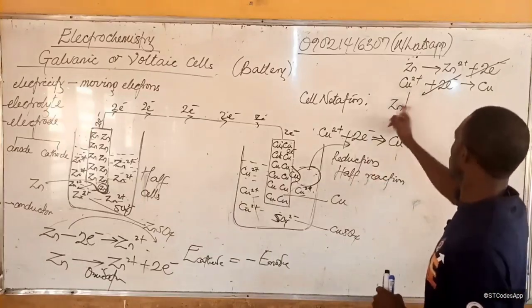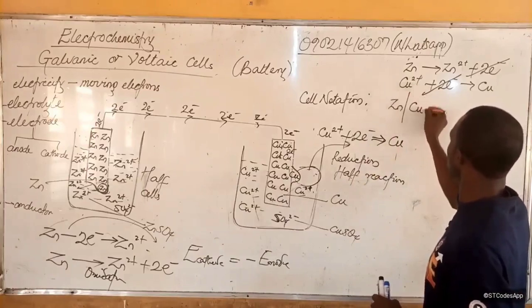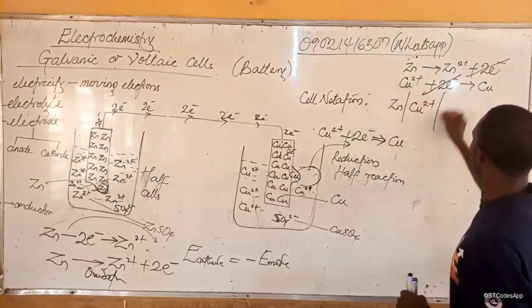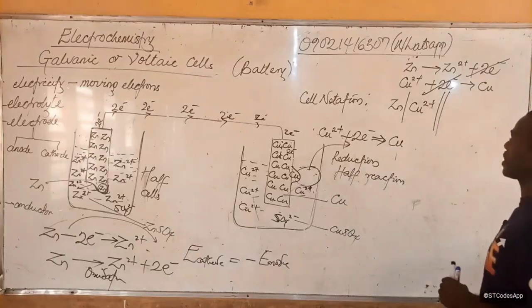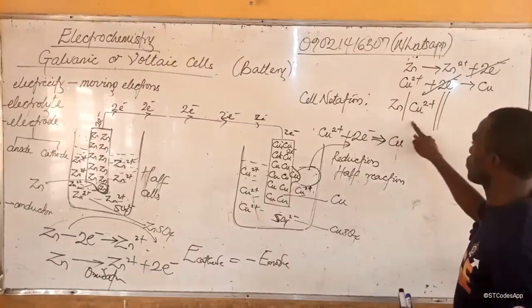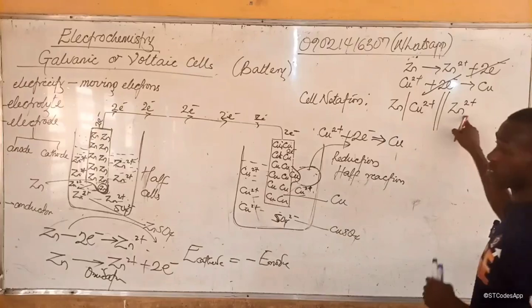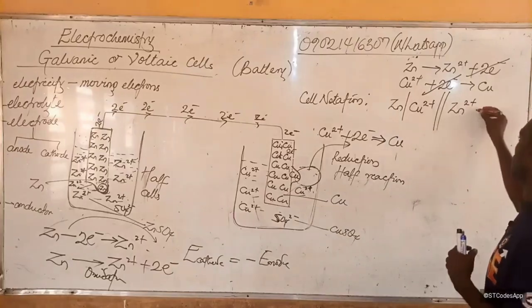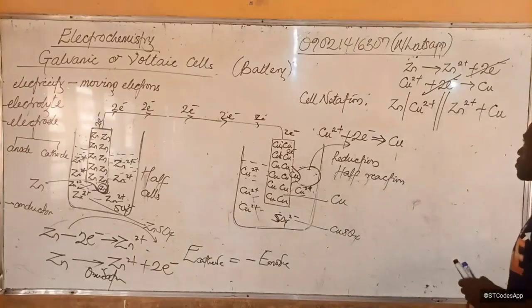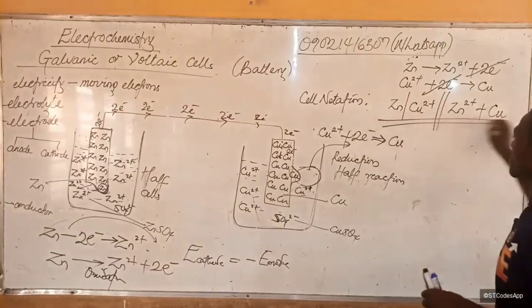So zinc is on this side, and Cu2+ is on this side. Then we use a double bar to show the forward reaction, the backward reaction, and this is the later reaction, what will become of them later. So plus Cu. All right, so this is the overall reaction, or cell notation.